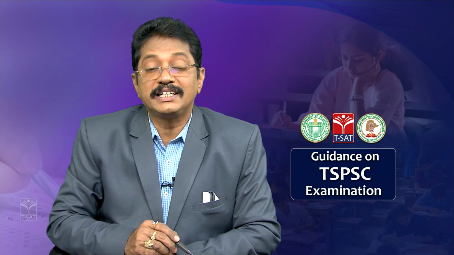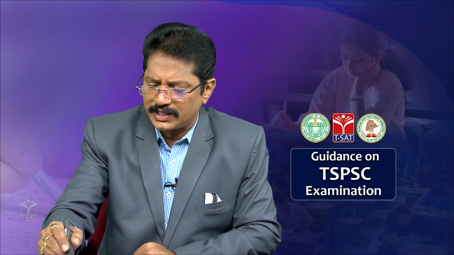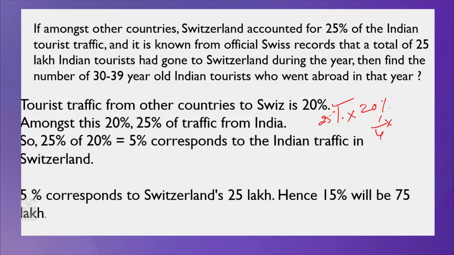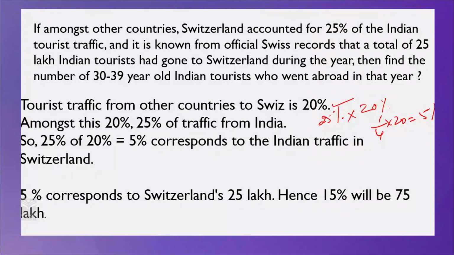Just now I said 25% means 1/4. 1/4 of 20 is 5%, correct? It is very clear that 5% corresponds to the Indian traffic to Switzerland. So 5% of the people among the 20% who visited Switzerland are Indian people.